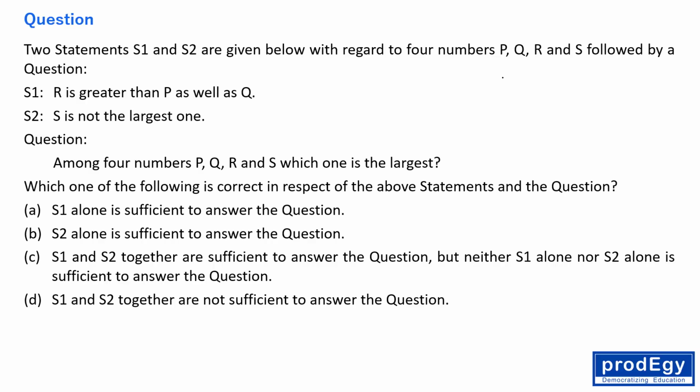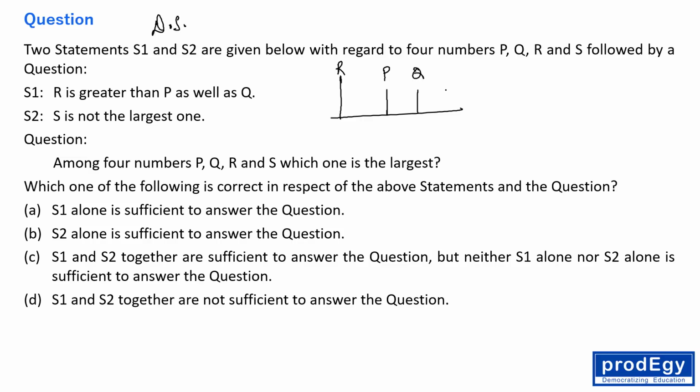Again DS. This time they have asked data interpretation very much. Alright, no problem. Two statements S1 and S2 are given below with regard to 4 numbers P, Q, R, S, followed by a question. R is greater than P and Q as well. Okay, so this is R and this is P and Q. Okay, S is not the largest one. Okay, fine.